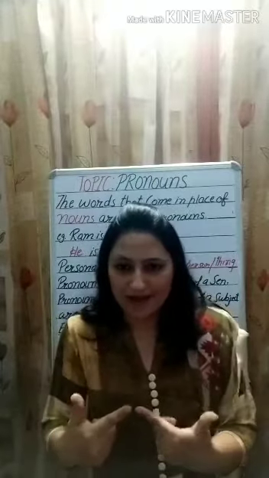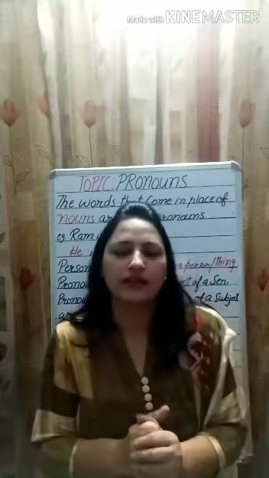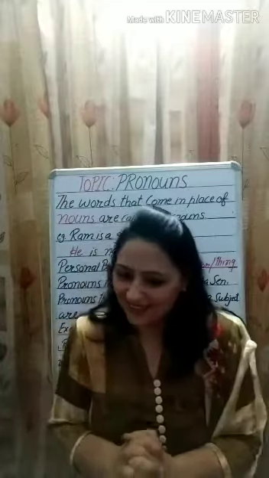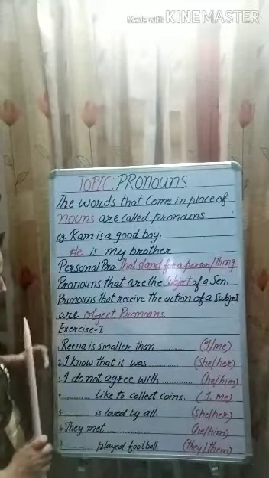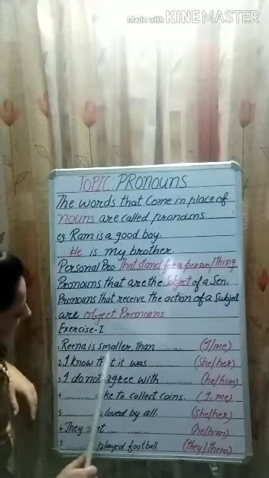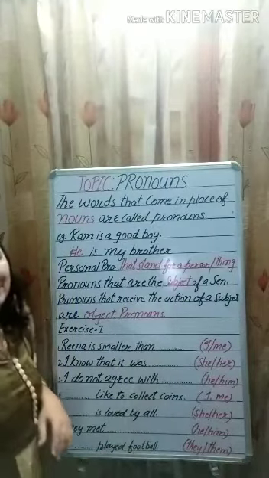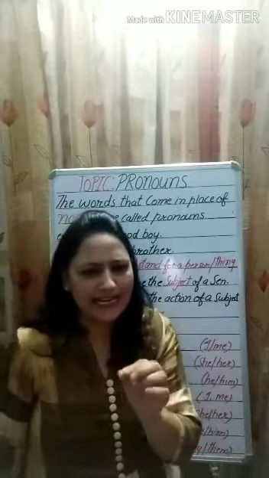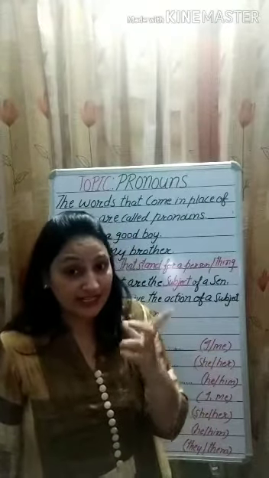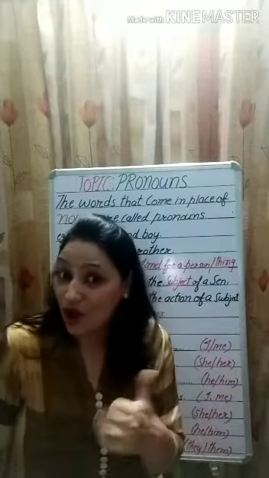Now it's time to do an exercise to know what you have learned. Let us start. My dear students, I have this first sentence: Rima is smaller than dash. I have two options for the blank, I and me, and you can easily identify which is the subject pronoun and which is the object pronoun.